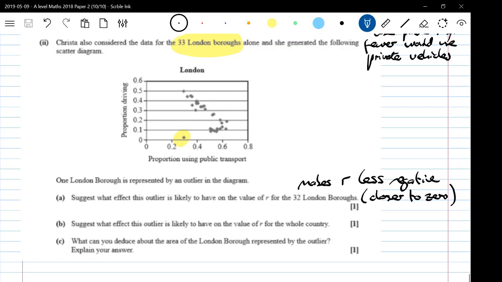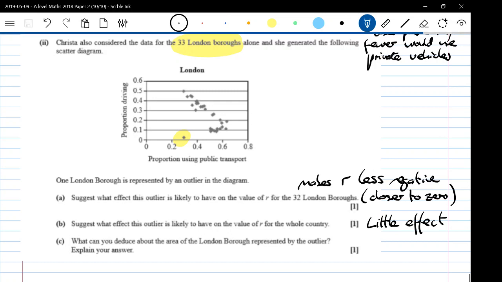So one outlier, when you're looking at the whole country, would have a tiny effect. So they really wanted you to say very little effect or negligible effect. I was allowing people who said that it would still make R increase close to 0 by a tiny, insignificant amount. But for the whole country, very, very little effect.